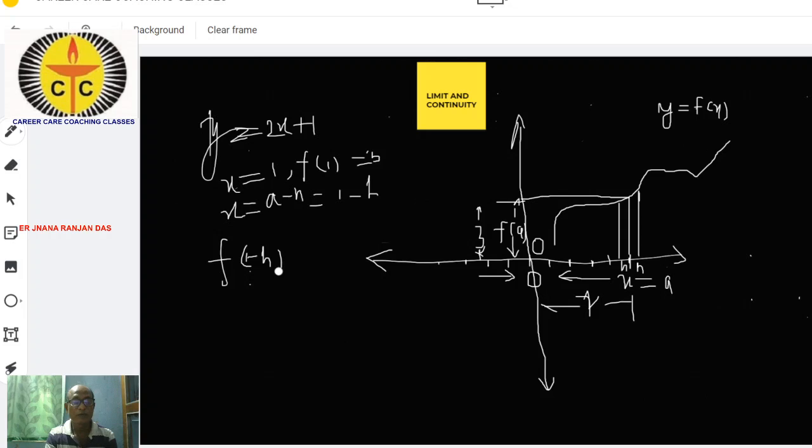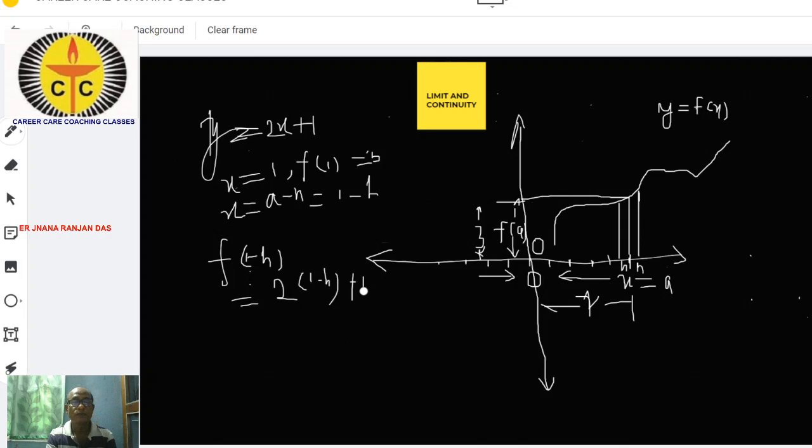What is your f of 1 minus h? f of 1 minus h is equal to 2 into (1 minus h) plus 1.